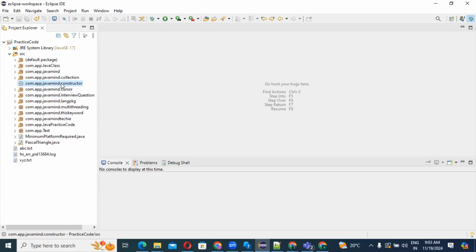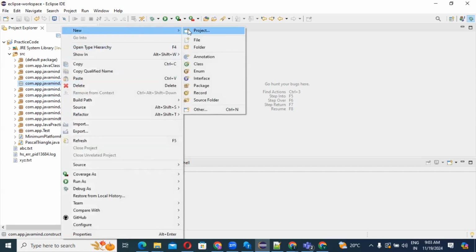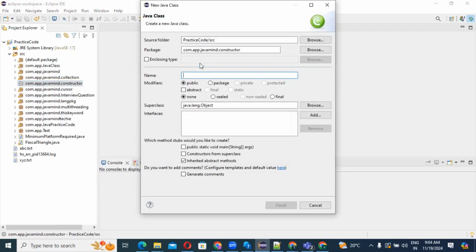In this package I will create one simple example class, class A, constructor example.